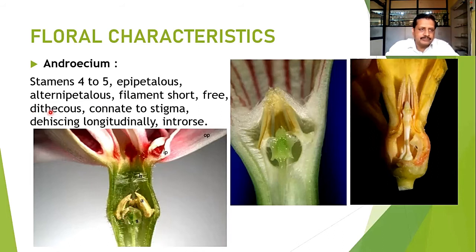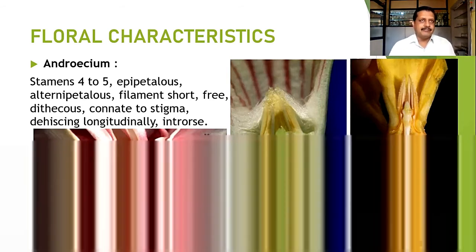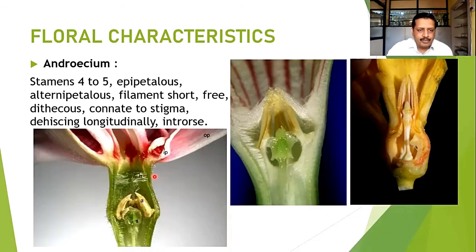As we know, the anthers are dithecous, and they are dehiscing longitudinally and introrse. Naturally, we can find that these anthers dehisce and the pollen grains fall directly on the stigma. So throughout the year, you can find the presence of flowers in such types of plants in the family Apocynaceae.